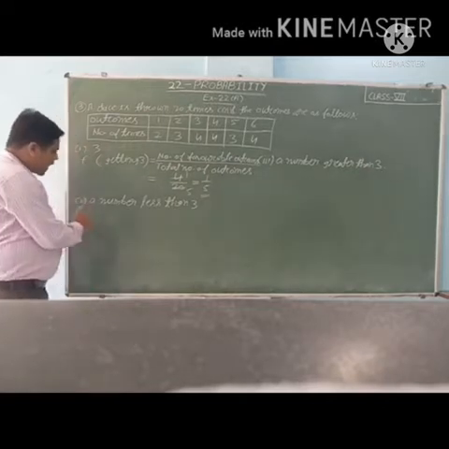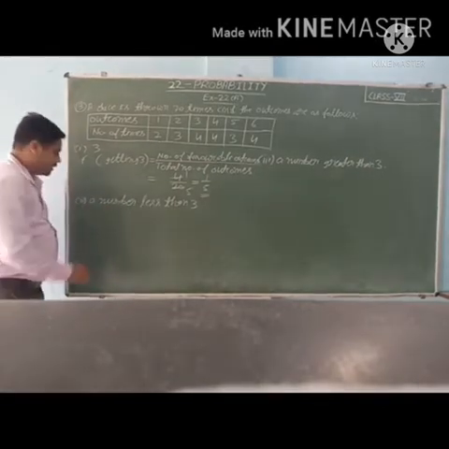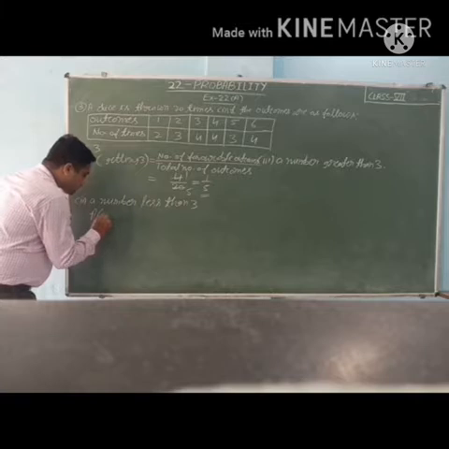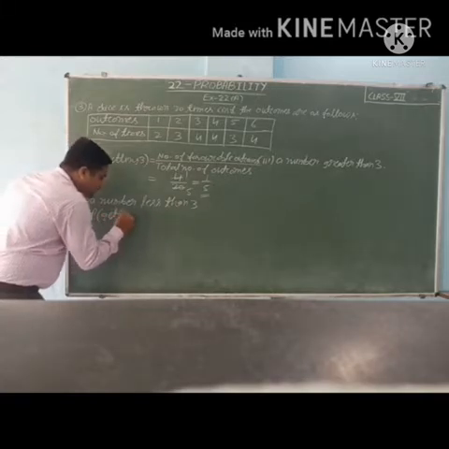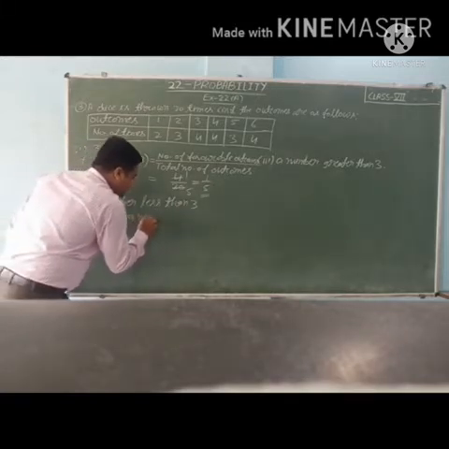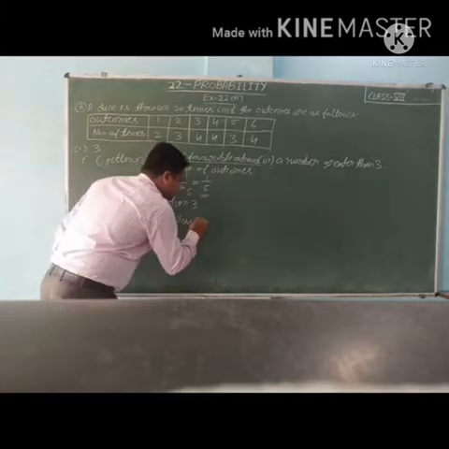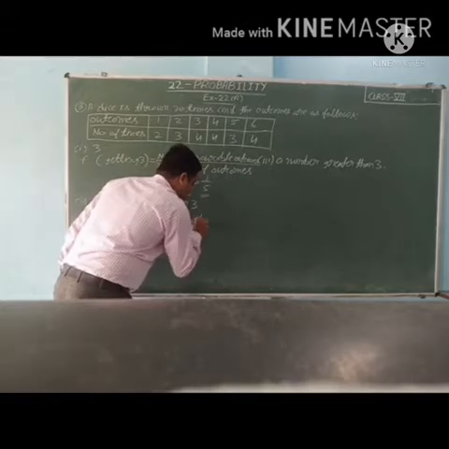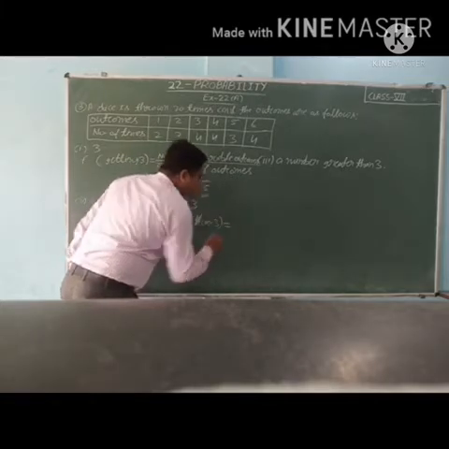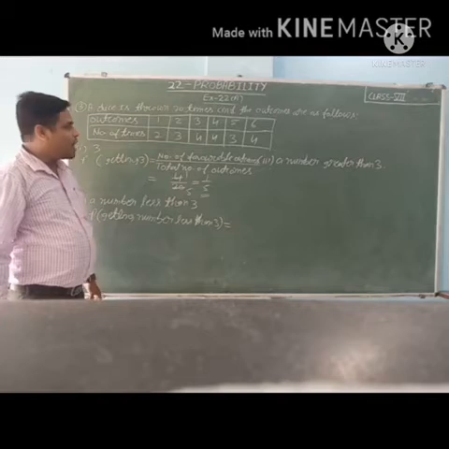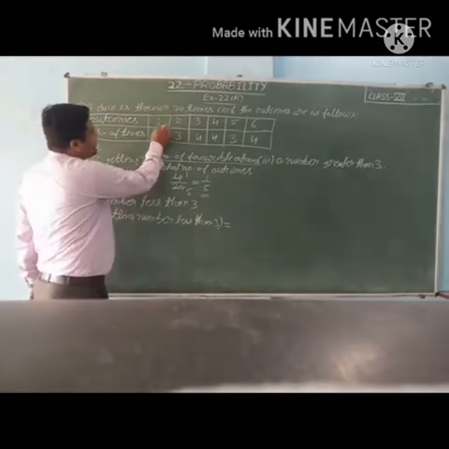Then a number less than 3. So P getting a number less than 3. So see, number of favorable outcomes less than 3: 1 and 2.